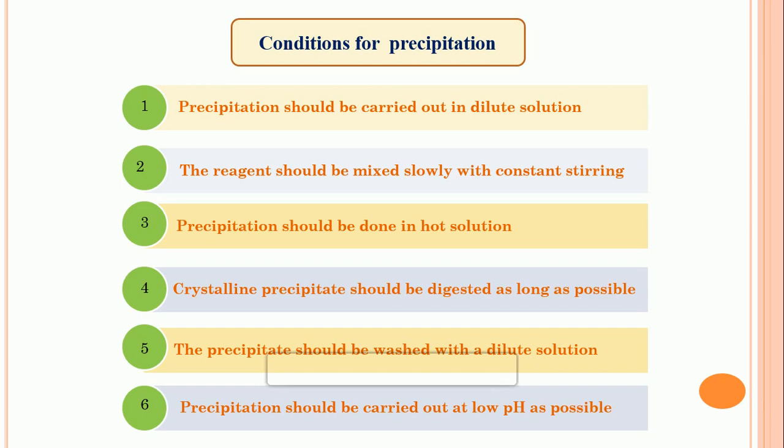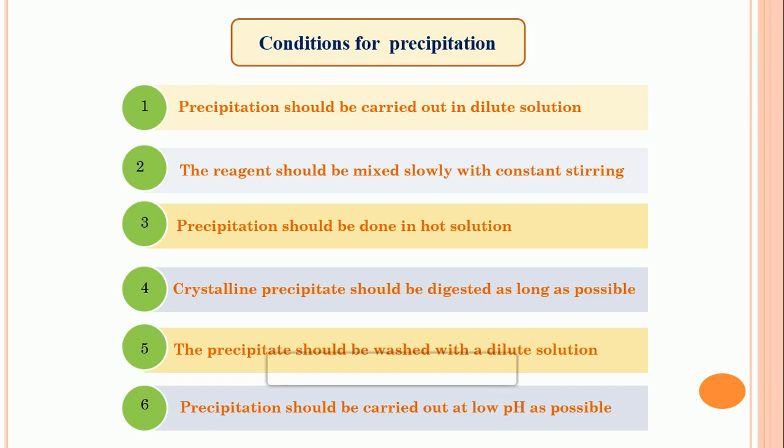And now the crystalline precipitate should be digested as long as possible. Digestion means the precipitate is allowed to stand for 20-24 hours at room temperature or at 30 to 40 degrees Celsius. During that, the pure crystal is grown and the size of the crystal is also perfect.